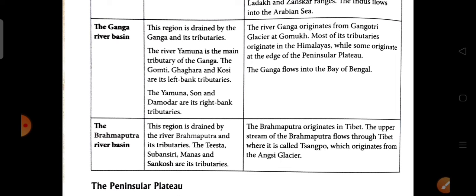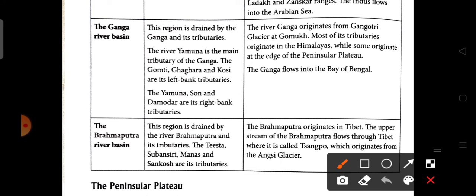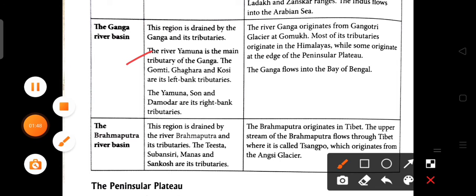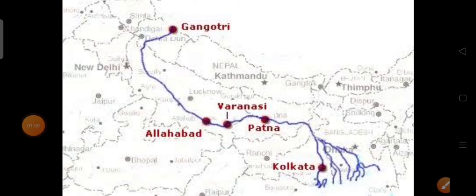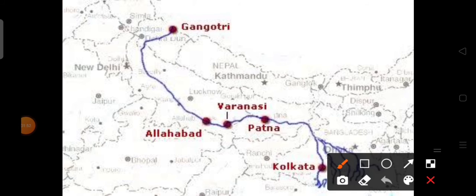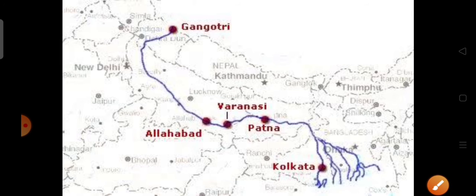Now we have to see these tributaries in a picture. As we know, the Gangotri glacier is the origin of the river Ganga. Here is the Gangotri glacier. From this, by Varanasi, Patna and Kolkata, it flows to the Bay of Bengal.